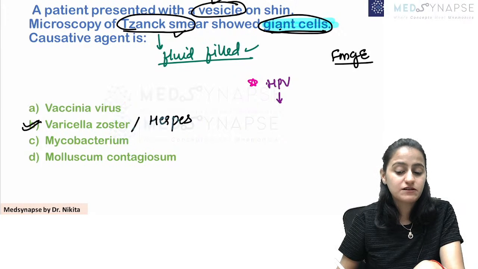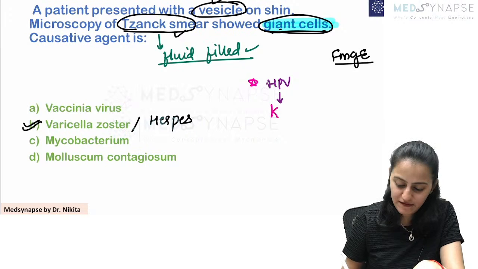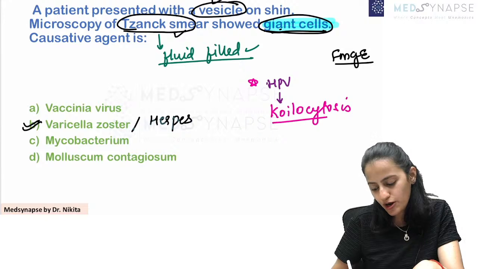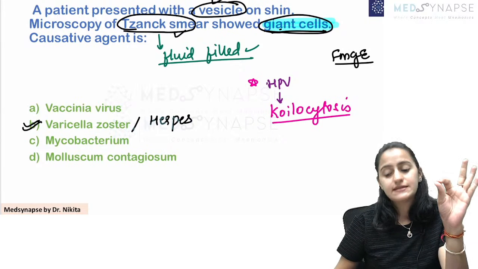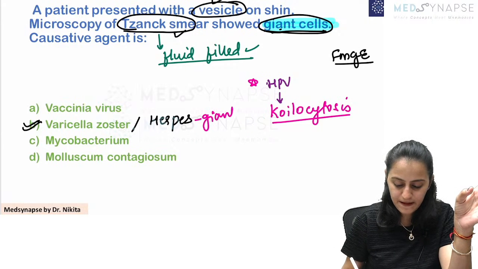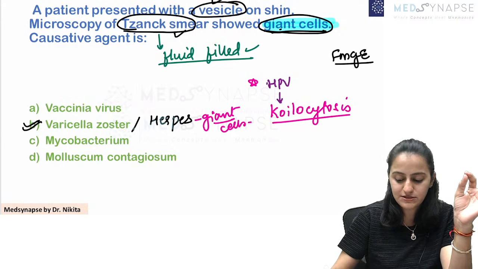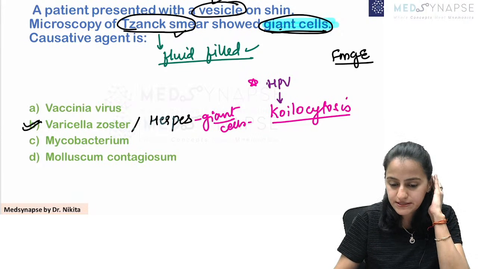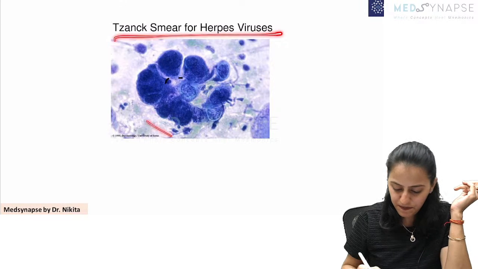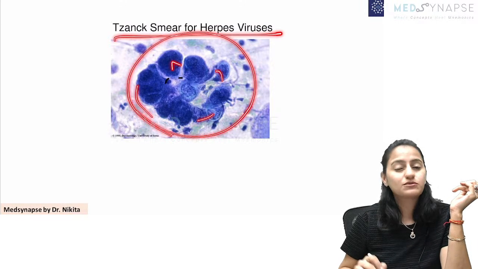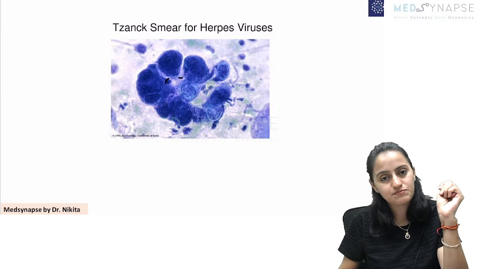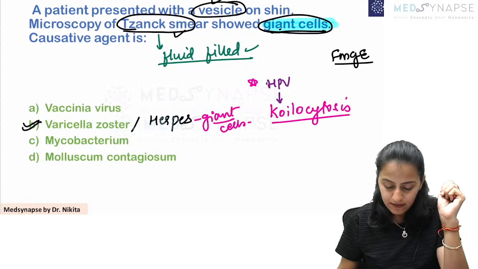What does HPV show? Very good. HPV shows coilocytes. Herpes shows multinucleated giant cells. Very, very important. This has been asked in the exam. Tzanck smear for herpes, you would see the multinucleate giant cell. Very, very important. All right.